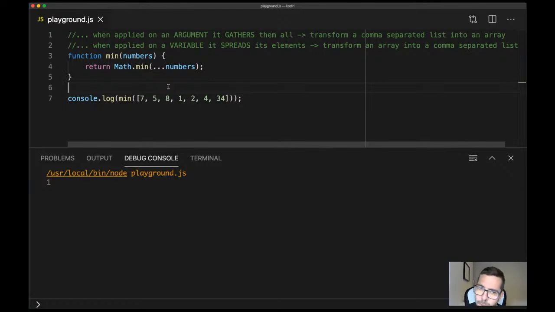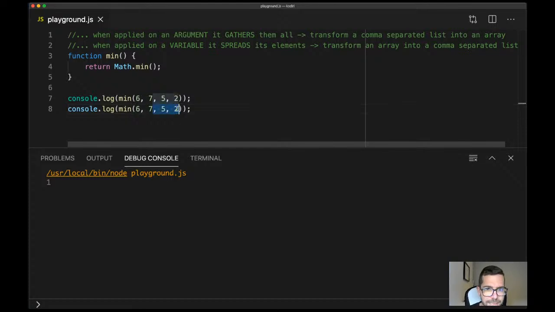Can we combine both? Imagine that I want to stick to the min method. However, for whatever reason, we want to pass a comma-separated list of arguments, and we don't know how many arguments we are going to pass. Can anyone tell me how we can solve the problem using Math.min?